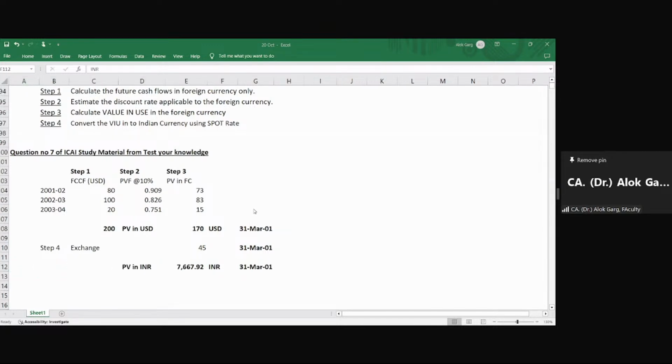Any challenge, any question, any problem? No. Friends, now I will discuss one of the important questions from ICAI study material, which will give you the entire perspective of recoverable value, fair value, impairment loss, revised depreciation, everything.